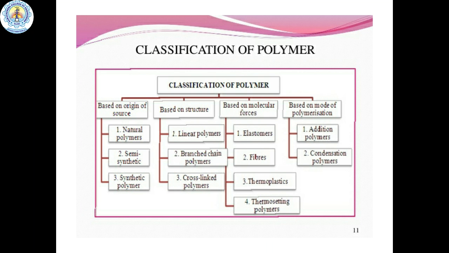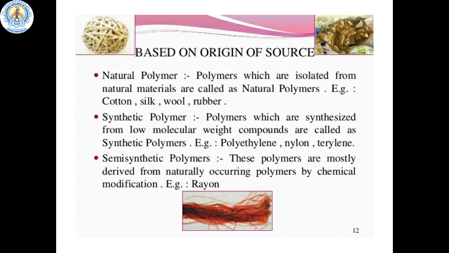Classification of the polymers can be explained by four types. First one is classification based on origin of source. Second one, classification based on the structure. Third one, classification based on molecular forces. Finally, classification based on mode of polymerization. So let us discuss one by one.